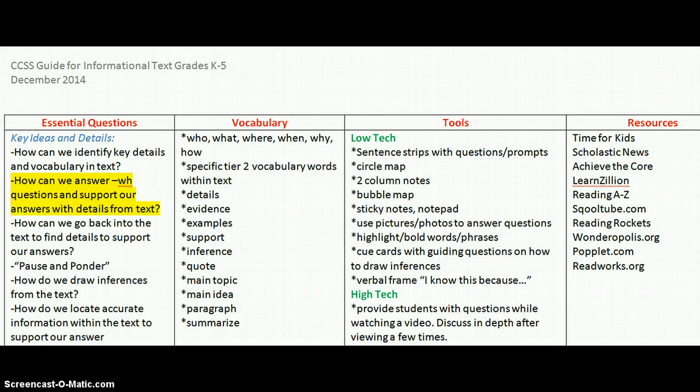I just realized it's not even on here, but you know what? We find new stuff, new tools, and new resources every day.